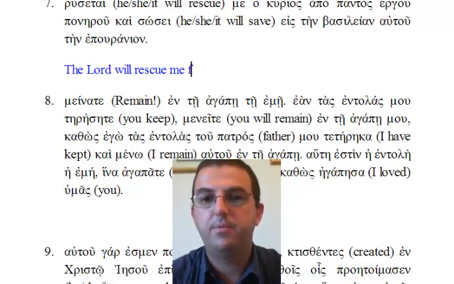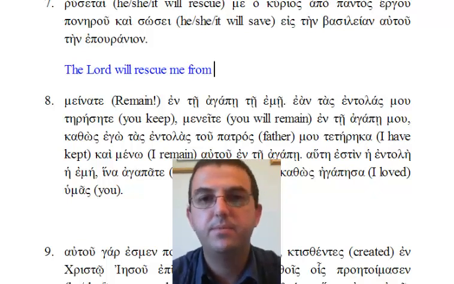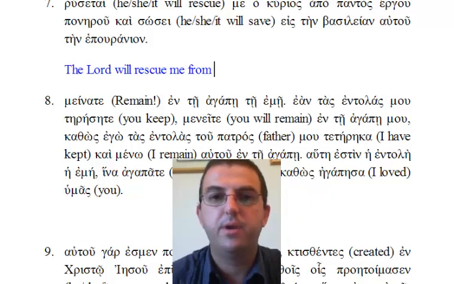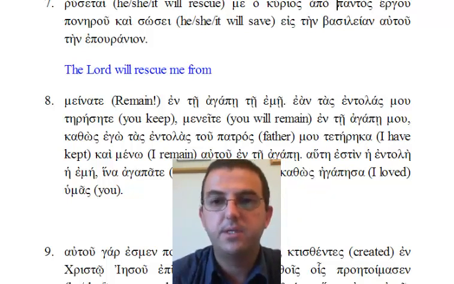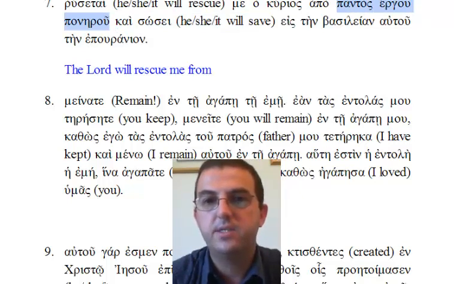Apo, preposition meaning from. Apo pantos ergou ponerou. Remember that apo will take its following nouns in the genitive case. So, rusetai me ho kurios apo pantos ergou ponerou. Indeed, pantos ergou ponerou is all in the genitive case.